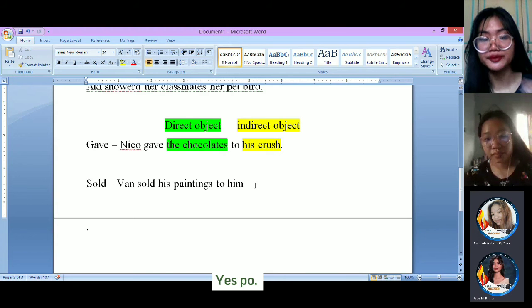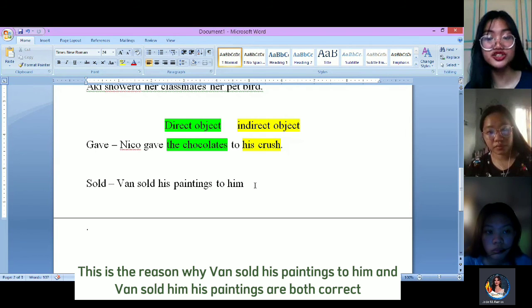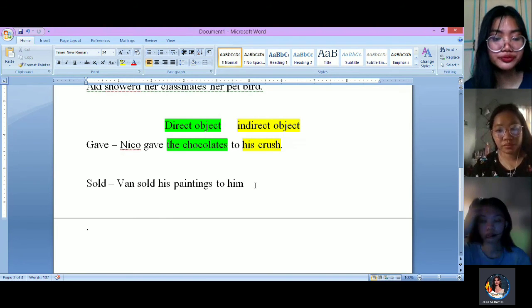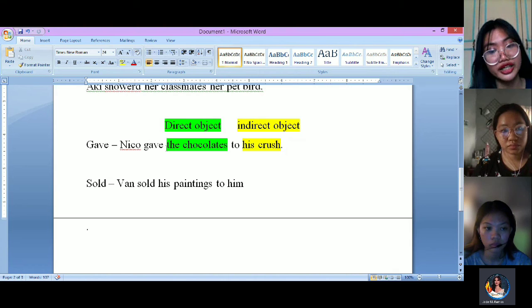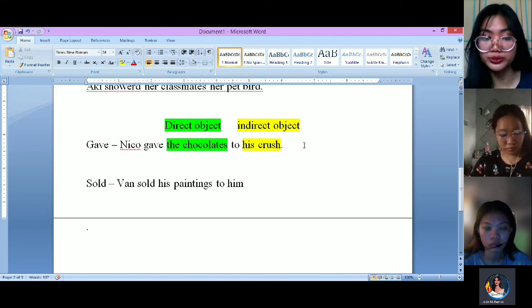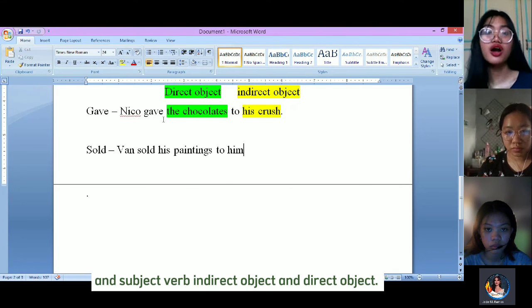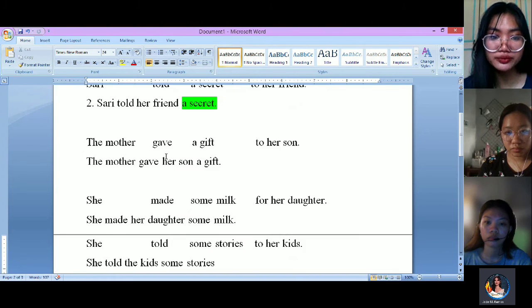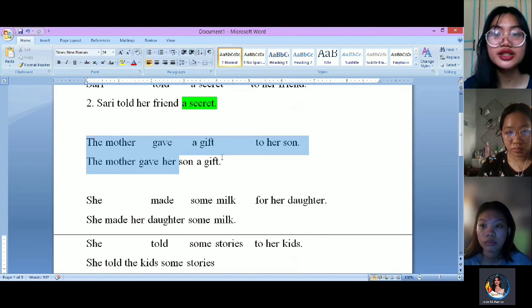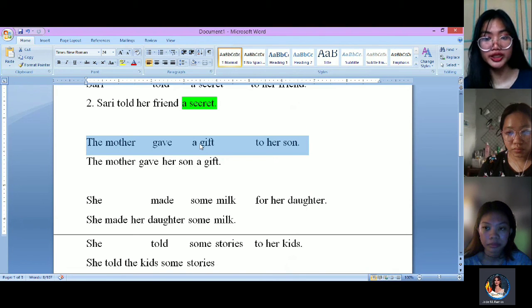Yes po. This is right. This is the reason why Van sold his paintings to him and Van sold him his paintings are both correct. Okay, so we've discussed the subject, verb. Here is the subject, Nico. The verb is give, direct object and indirect object. And we've also discussed subject, verb, indirect object, and the direct object. So this is this part, meaning that this one is our first pattern. This is the subject, verb, direct object, and indirect object.